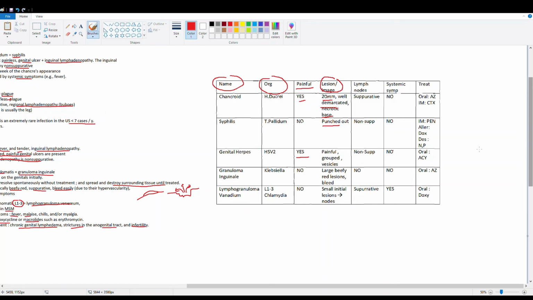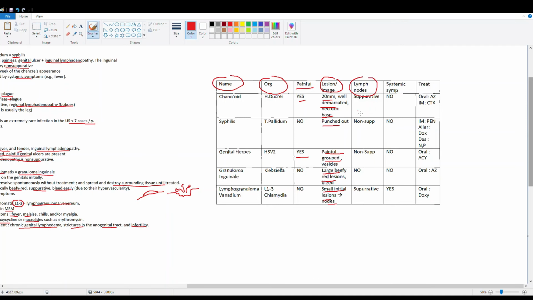Then we have genital herpes. These are grouped vesicular lesions, so pretty easy to spot actually. Genital herpes, you'll see it on the picture. You can classically just spot it from there. Granuloma Inguinale, these are beefy red, right? As we discussed, they're kind of eroding into the skin and not smooth like the lesion we saw in our picture. And lymphogranuloma venereum, initially they're small lesions, right? So what we saw was the secondary version where the small lesion disappeared, and then we have these inflamed lymph nodes filled with pus. So initially we have a small indurated lesion, then we have the inflamed lymph nodes.